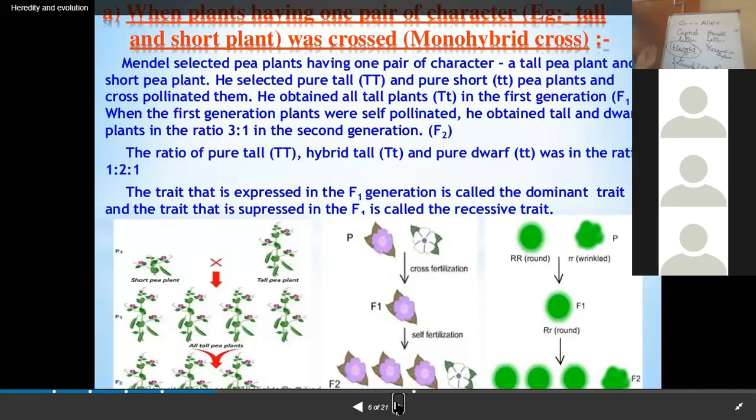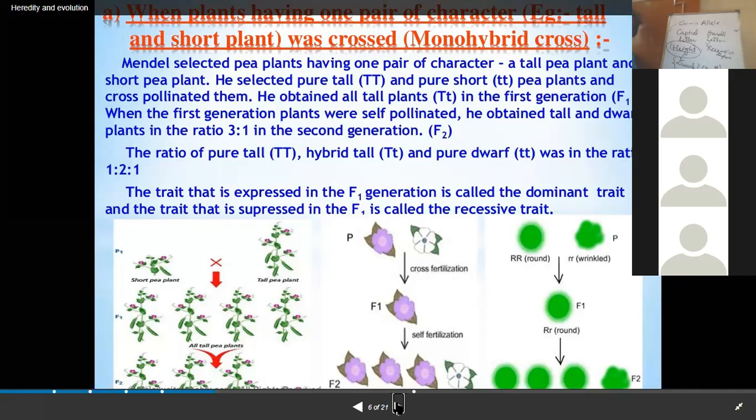Because the size of the rice is almost the same, the size of the wheat grain is almost the same, and the color is the same. Here we can see a difference in the height of the plant, and a difference in where the flower is present. Is it present at the terminal, or is it present on the axil?